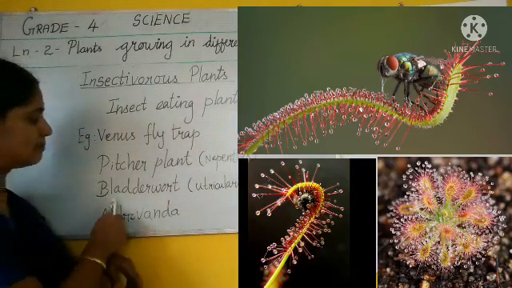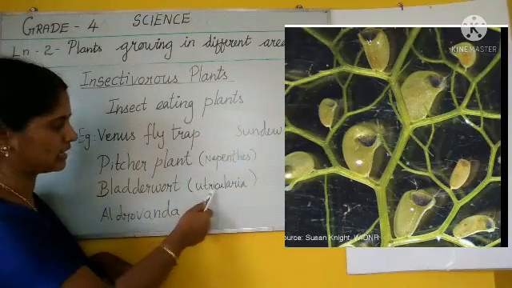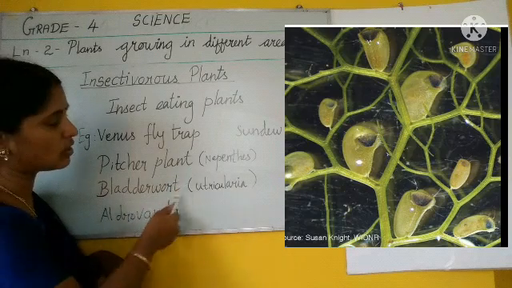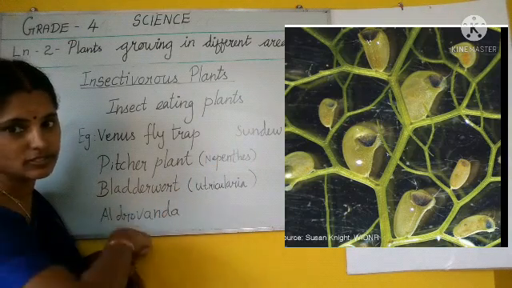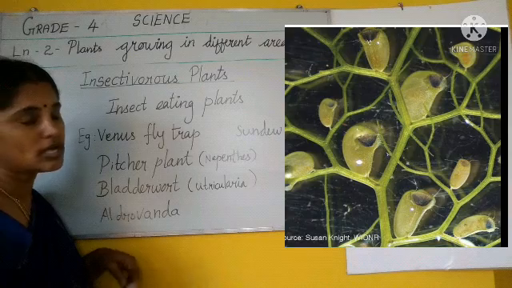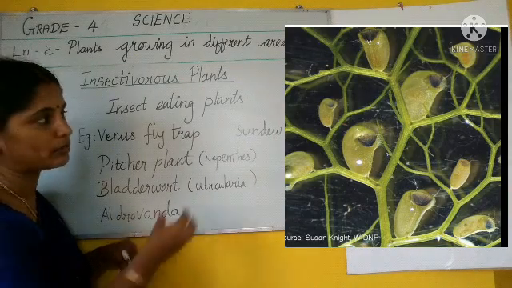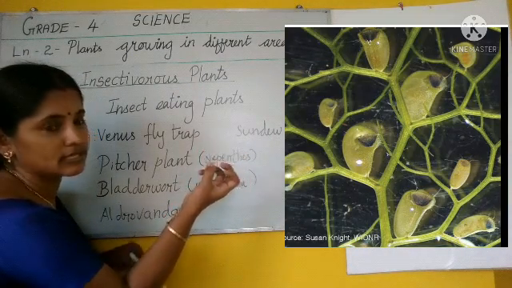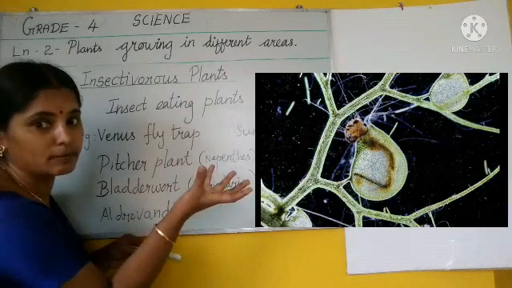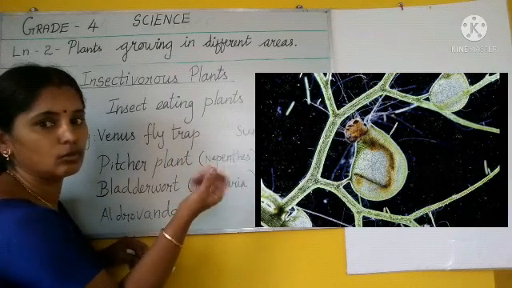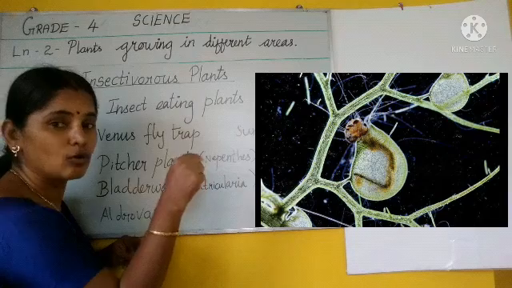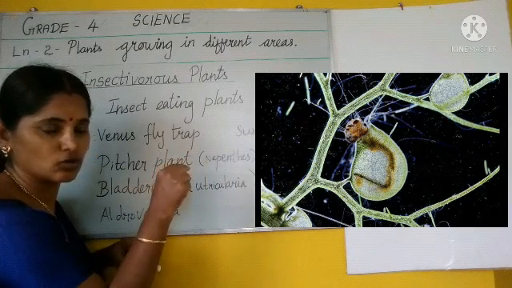Okay, then bladderwort, Utricularia. So bladderwort is a water plant. Just now we studied about water plants, no? So this bladderwort is also a water plant. It creates a vacuum space, an airless space, inside. Aquatic insects are also there, no?